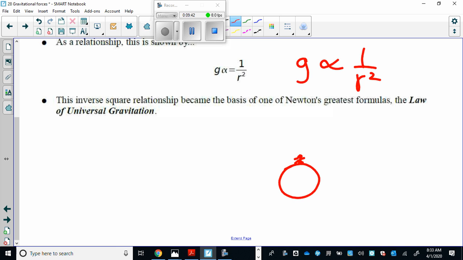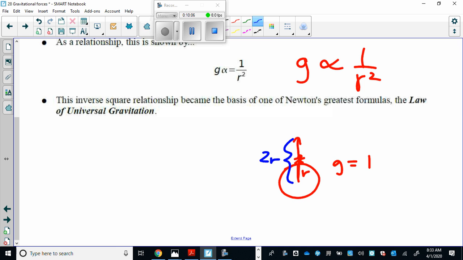So, for example, if here's the Earth, and I'm standing on top of the Earth right here, and the gravitational field strength is, let's say, 1, and then I move to a position that is now 2 radii from the center of the Earth, what will my new gravitational field strength be?